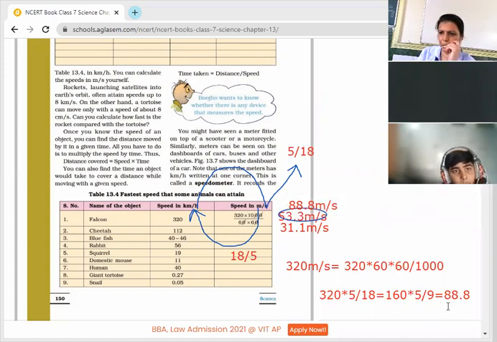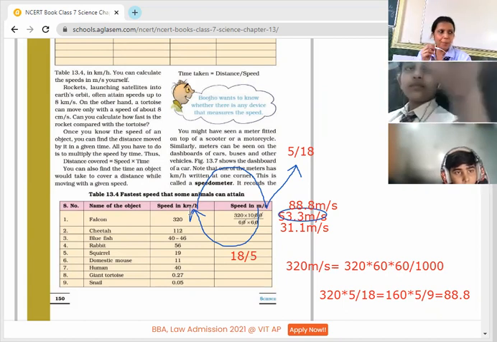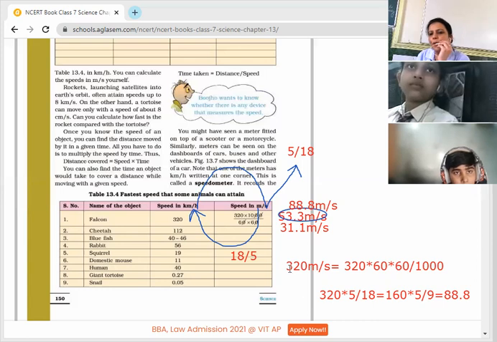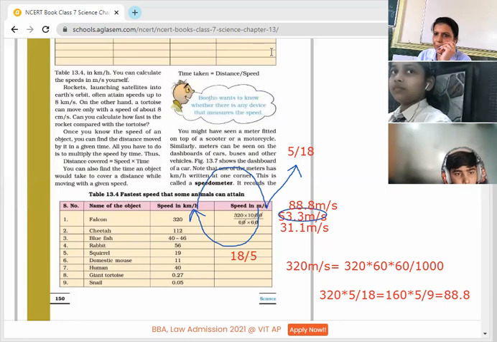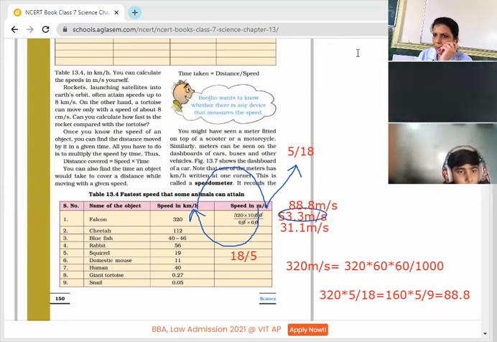Ma'am, in this case, can we also check another one? Yes, anything you can check. The formula will remain the same. Now I hope you have understood that whenever we are moving from kilometer per hour to meter per second, we need to multiply by 5 by 18. And when we are moving from meter per second to kilometer per hour, multiply by 18 by 5. So children, till here, I will give you a few extra questions to change from one unit to another. Ma'am, so the correct answer is 88.8 meter per second. Yes.